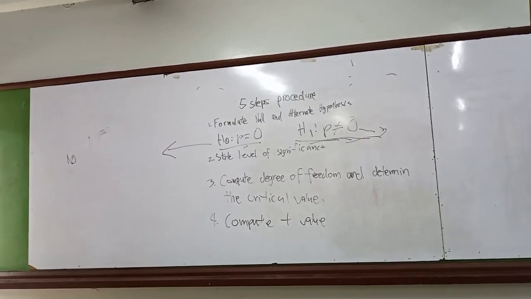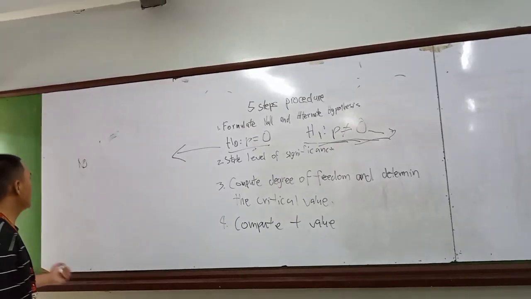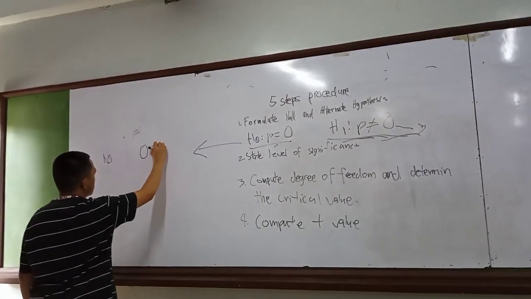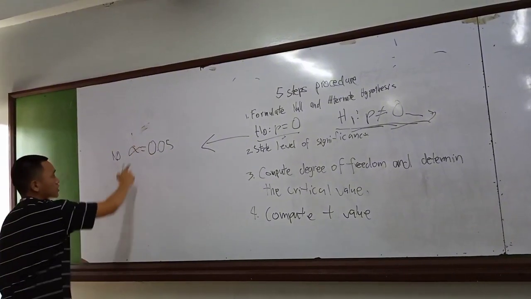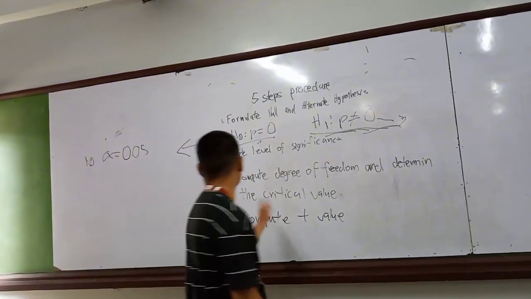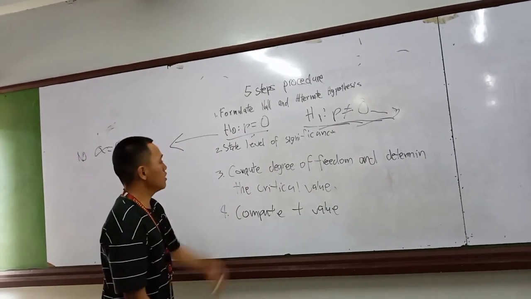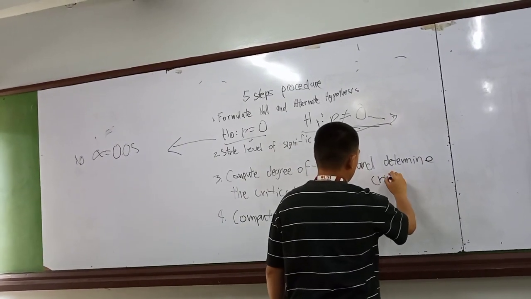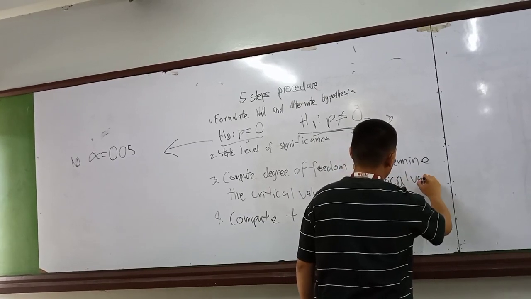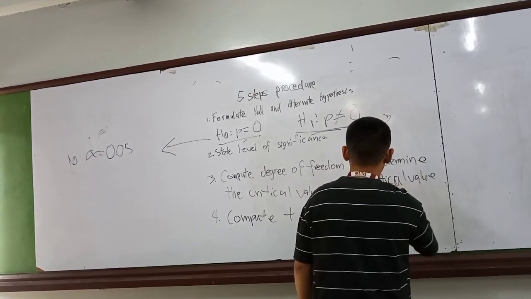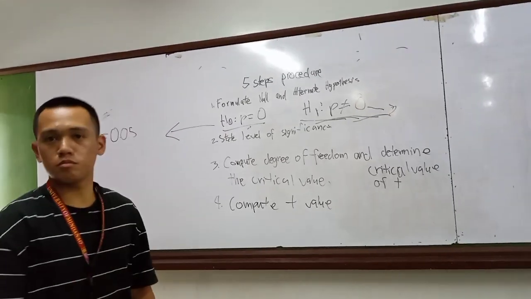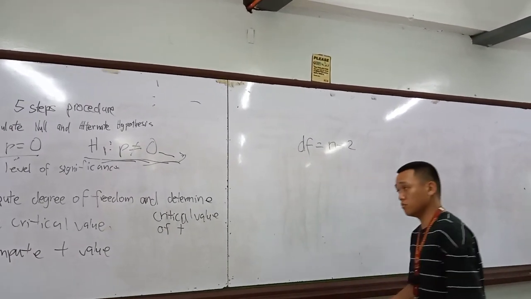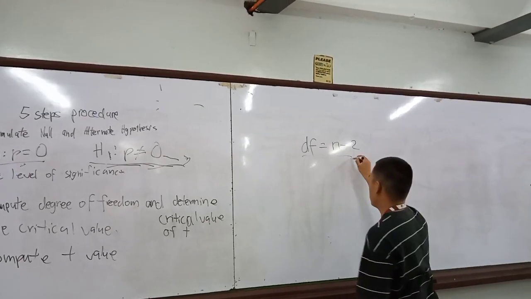As it was mentioned earlier in the example, the level of significance seems to be 0.05. Next, we compute the degree of freedom and determine the critical value of T. To compute the degree of freedom and determine the critical value of T, this is the formula we have to use.